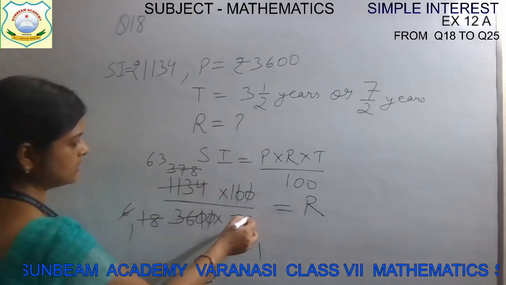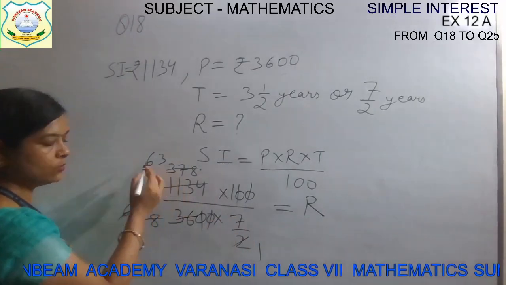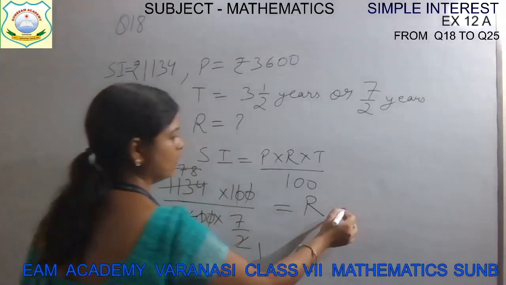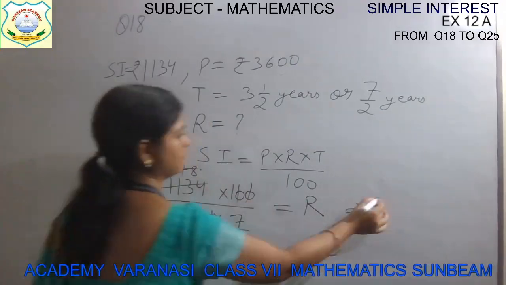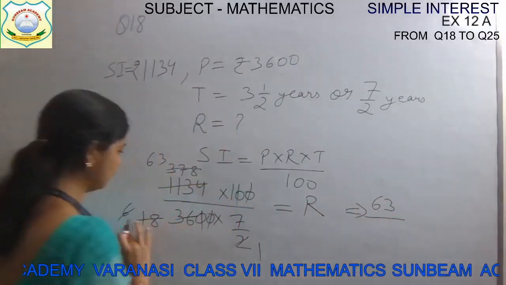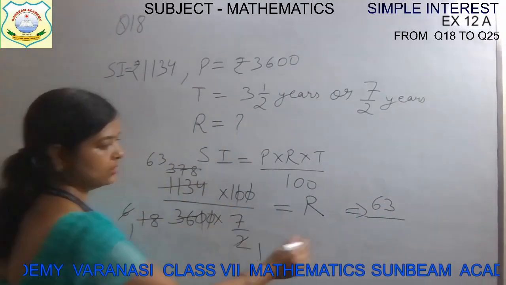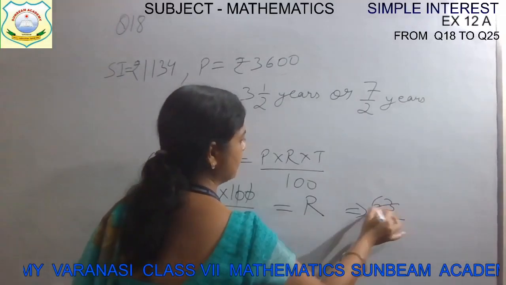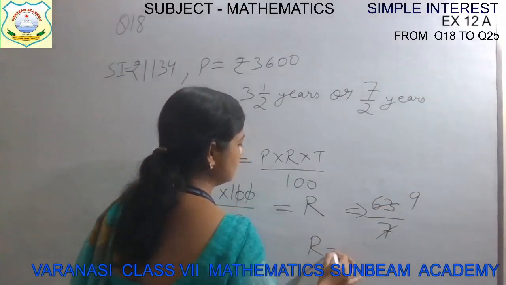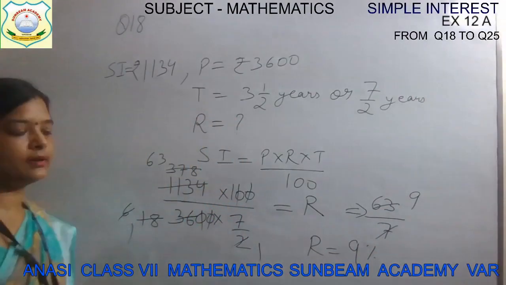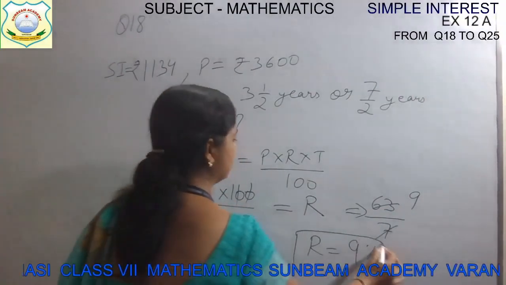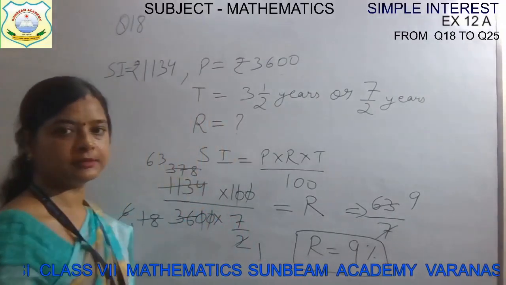Now 7 is there, so in the numerator what is left? 63. Here we can write it as, in the numerator what is left? Only 63. And in the denominator what is left, children? Only 7. So 7 9s are 63. So rate is how much, children? Rate is 9%. This is our answer.